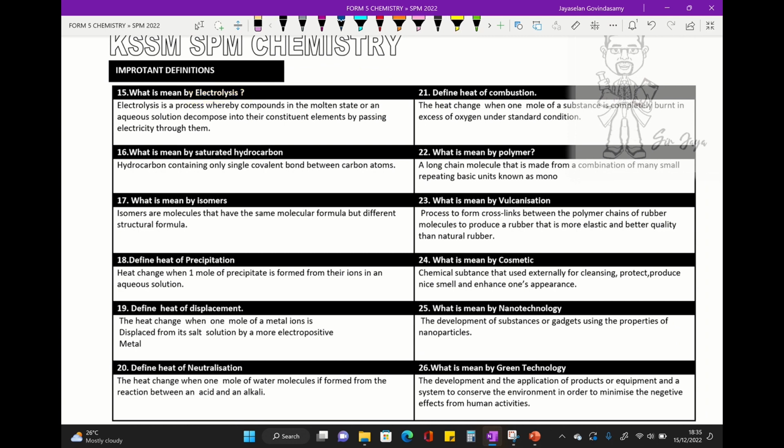Right, dear students, please focus on electrolysis. Electrolysis is a process whereby compound in molten or aqueous state decomposes into its constituent elements by passing electricity through them. Alright, what is meant by saturated hydrocarbon? The hydrocarbon contains only single covalent bonds between the carbon atoms. So we go for point number 17. What is meant by isomer? Molecules that have the same molecular formula but different structural formula.